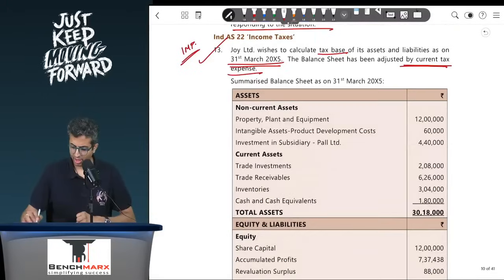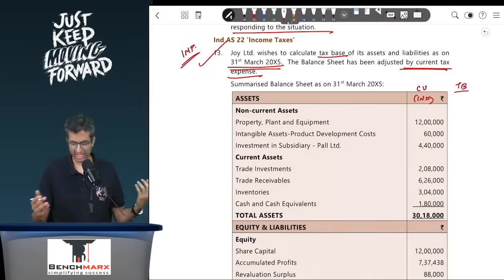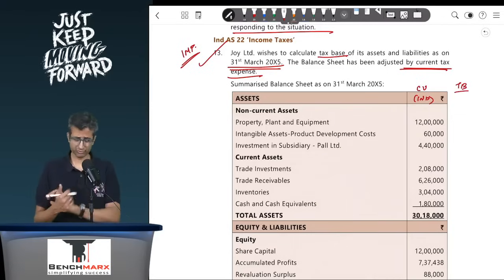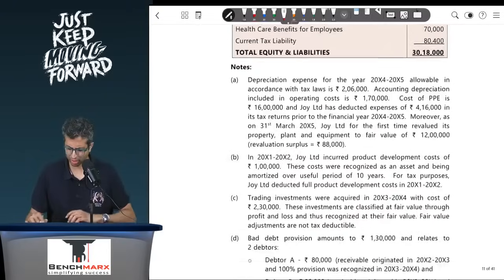Over here you have the balance sheet. Now the balance sheet is as per Ind AS, and hence this will represent the carrying value. This is the carrying value as per Ind AS. After that, next to this, to the extent required, we will calculate the tax base. The difference, if any, will be either a deductible or taxable temporary difference, and on that we will calculate the deferred tax. So let us see one by one.